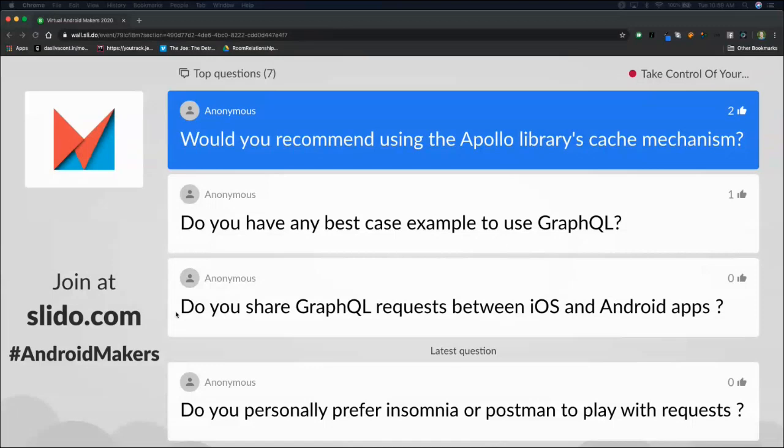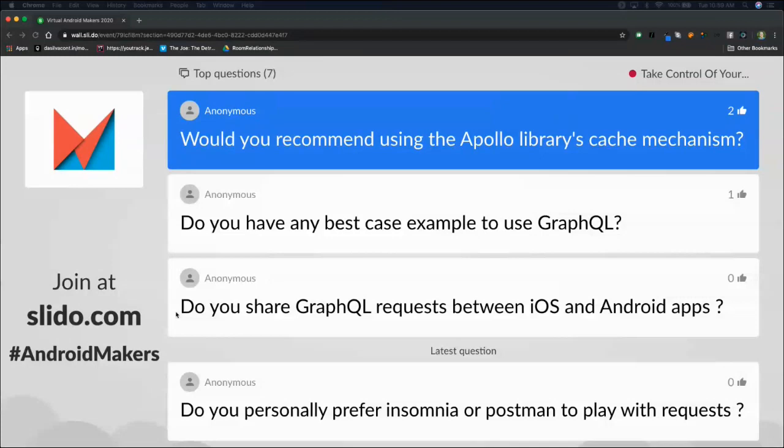I personally don't know enough about what Apollo's caching is doing under the hood to speak for that library specifically, but I do recommend looking at this question the same way you would look at any other caching concerns and ask yourself, do you feel comfortable caching the data? Are you worried about it becoming out of sync? And depending on that answer, use that to decide whether or not you should ask Apollo to cache things.